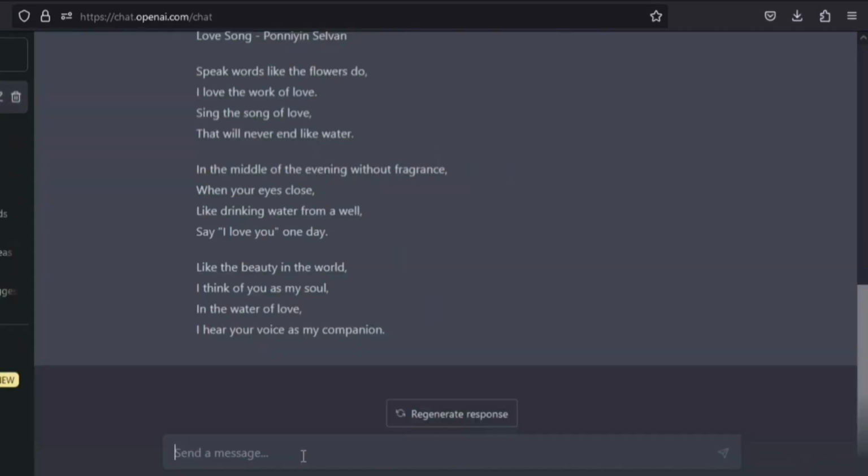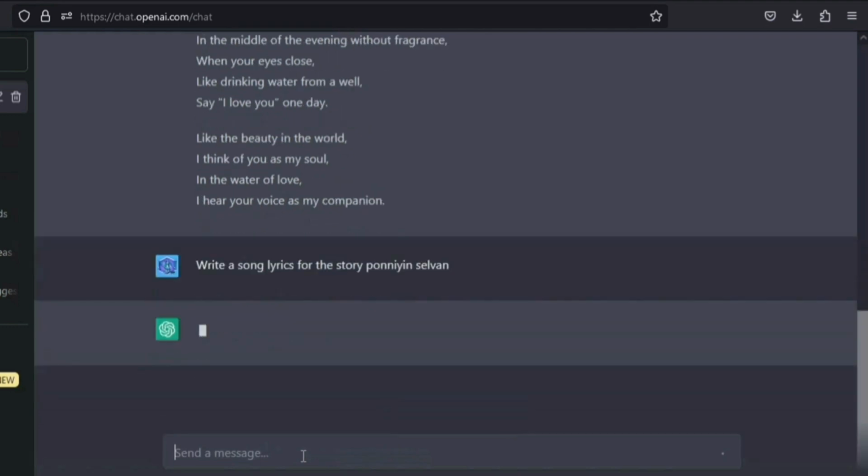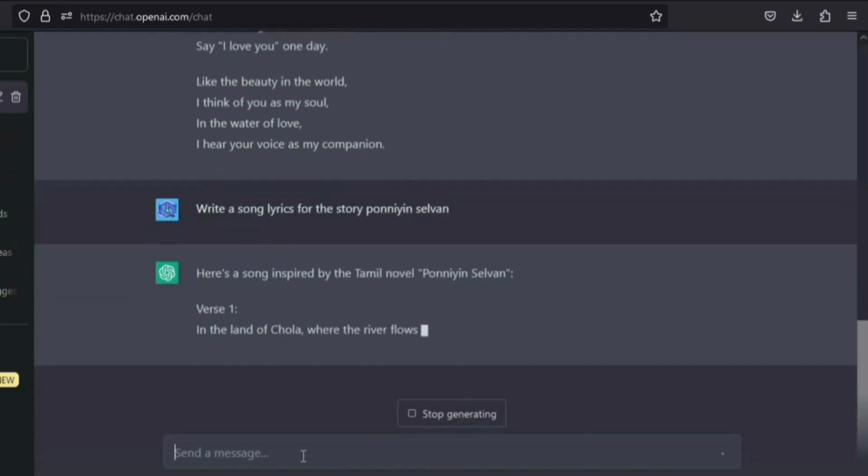Okay, now let's see how to create a song using AI. First we need lyrics. For that we are using ChatGPT. Open ChatGPT. I am asking for lyrics for the Ponniyin Selvan. Write the lyrics for the story Ponniyin Selvan. Now it's generating lyrics.